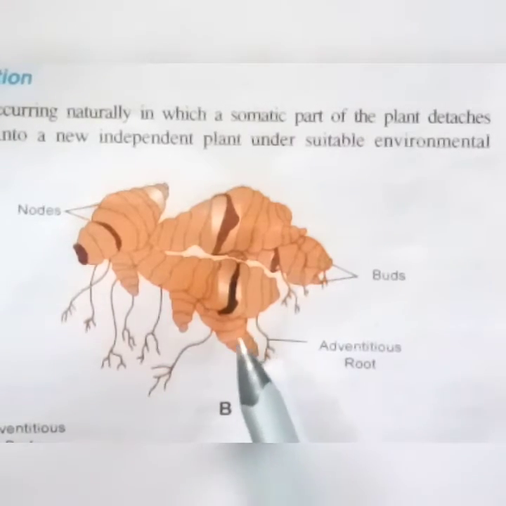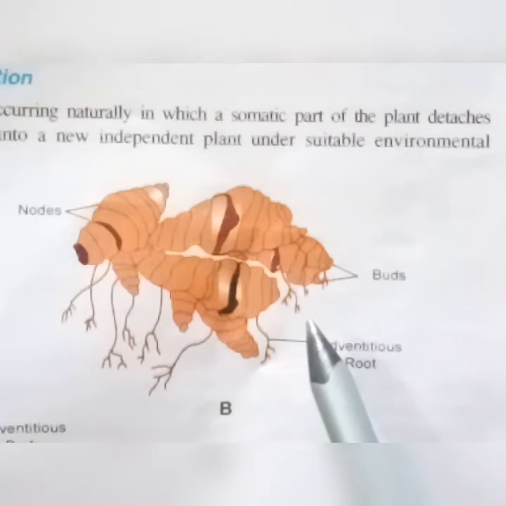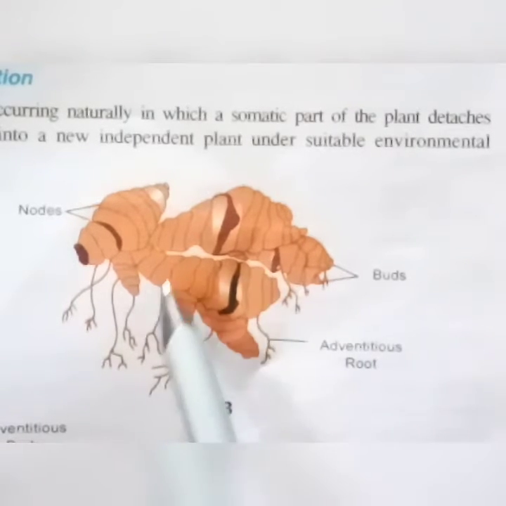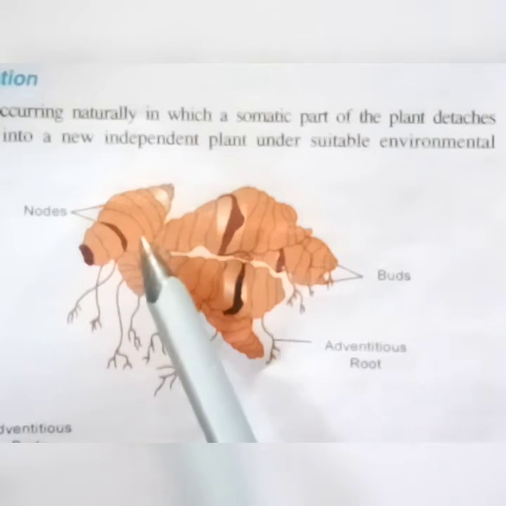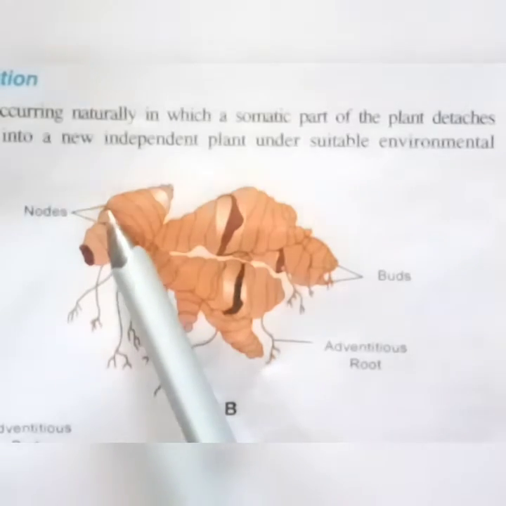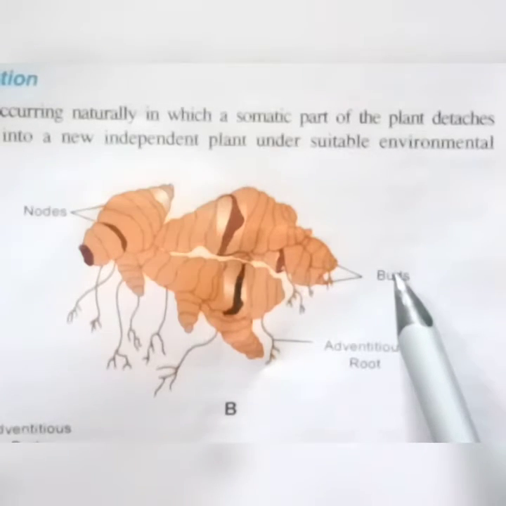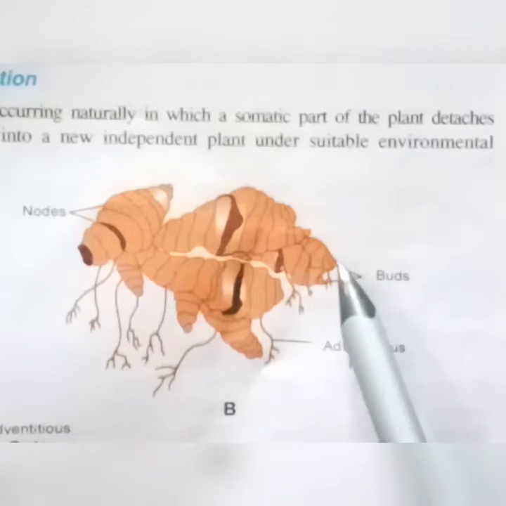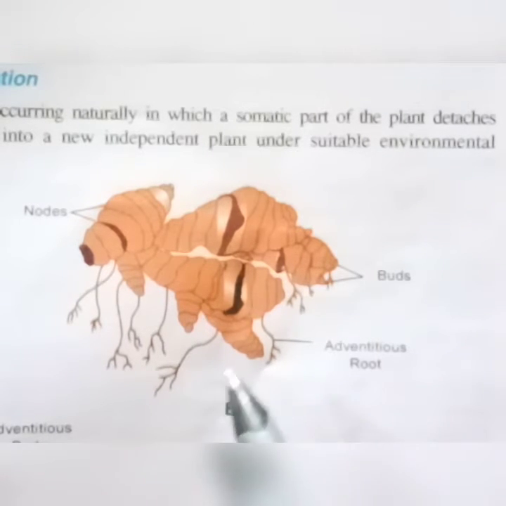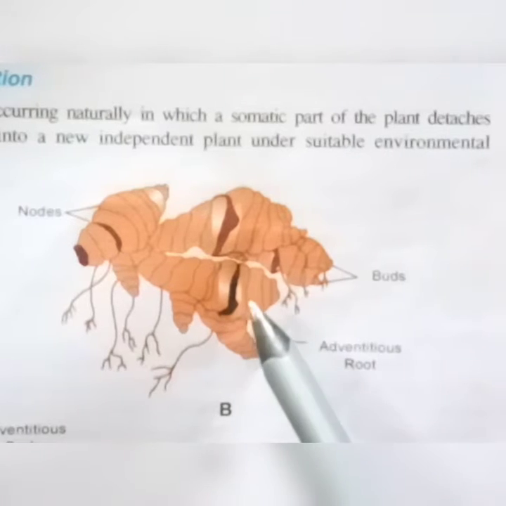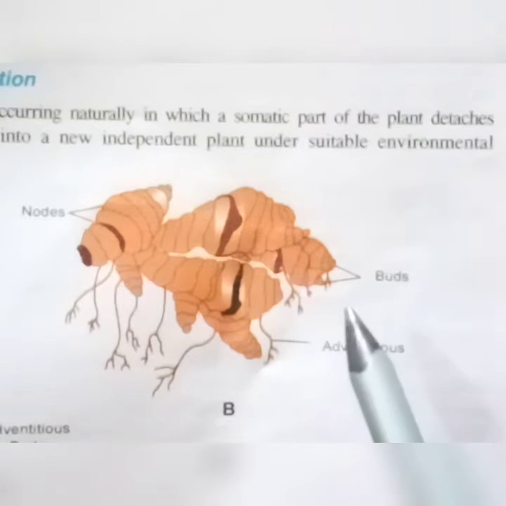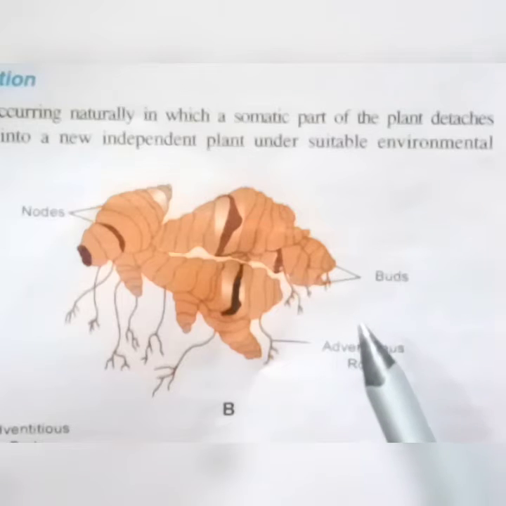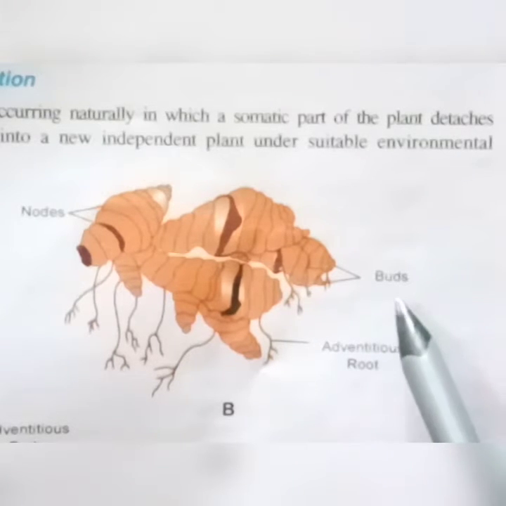Let us see this figure. That is ginger, an example of rhizomes, which bears nodes and internodes and scaly leaves. Nodes bear the buds. In this figure, these are the buds that grow into new plants. They spend the unfavorable time underground, and when the favorable time comes, the buds grow and again the aerial parts of the plant develop.